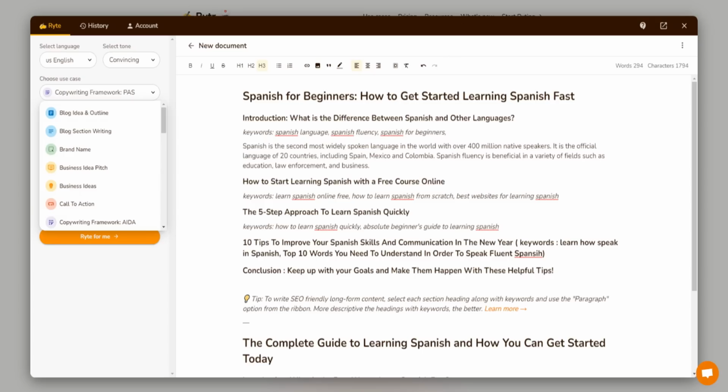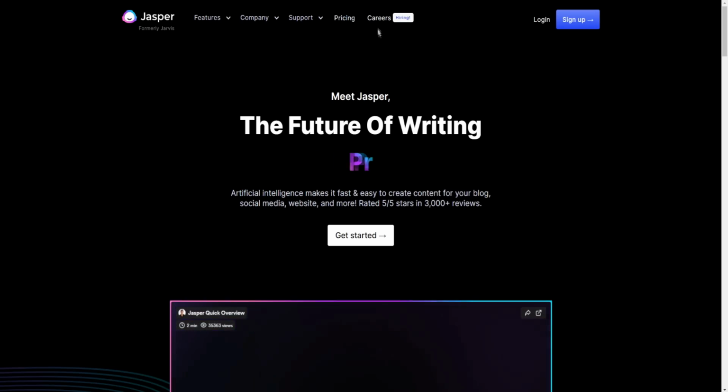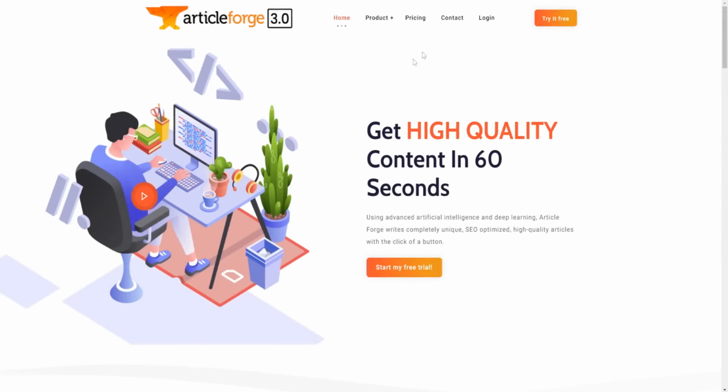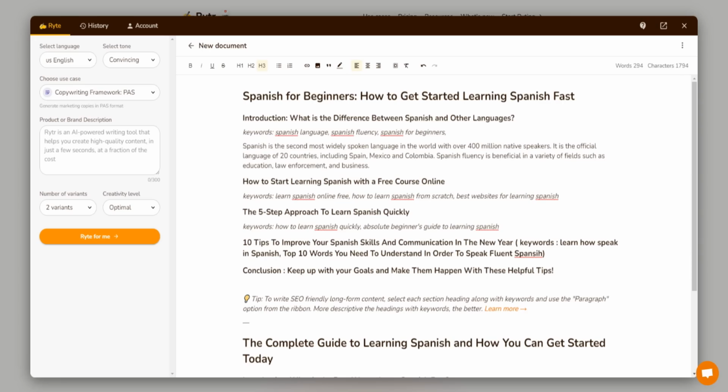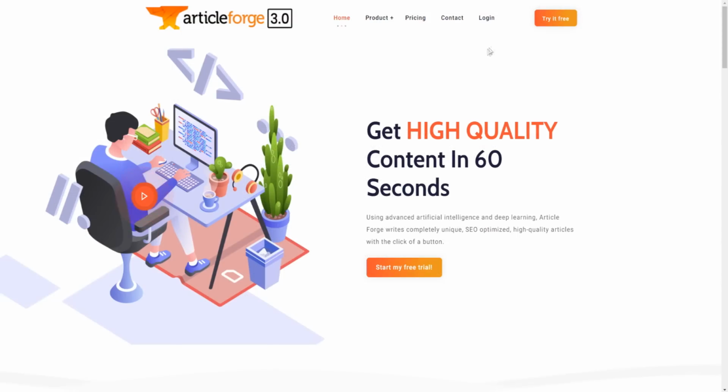So that's Writer and that's Jasper. All right, so if we go over here to our third choice, and again, we're not going through any particular order. In my personal opinion, Jasper's going to be the best, and I'm not really listing any tool out of 1 to 4. I'm just going through a random order, going through these tools one by one, because all these tools have their pros and cons, right? Maybe pricing or maybe certain features you may want to use over the others.